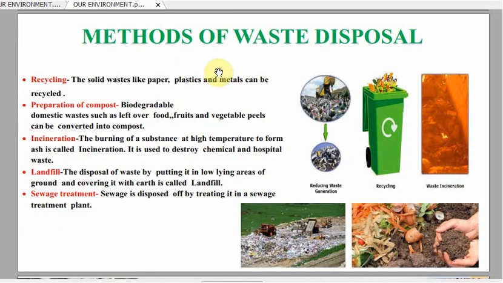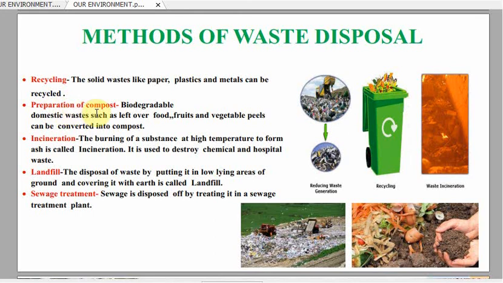Now there are several methods of waste disposal. Let's discuss them all. The first one is recycling. Recycling is the process of disposal of waste which is used for solid waste like paper, plastics and metal. These articles can be recycled.